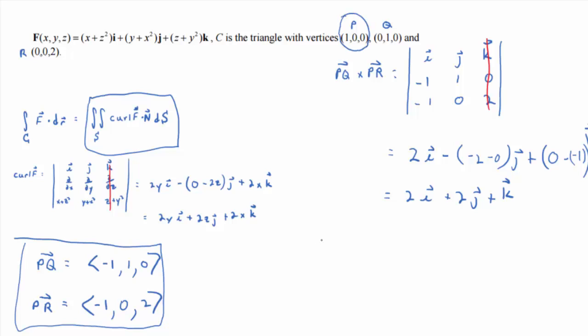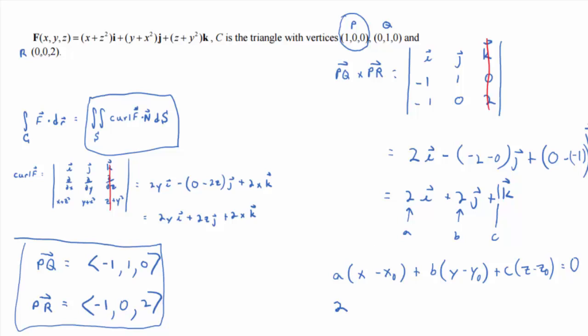The generic equation of a plane, if this is our normal vector with components A, B, C, is A times (x minus the first coordinate of the point on the plane, x naught), plus B times (y minus y naught, the second coordinate of our point on the plane), plus C times (z minus z naught, the third component of our point on the plane), equals 0. So fill it in with x naught 1 and y naught and z naught both 0, and then A 2, B 2, and C 1. What do we get?